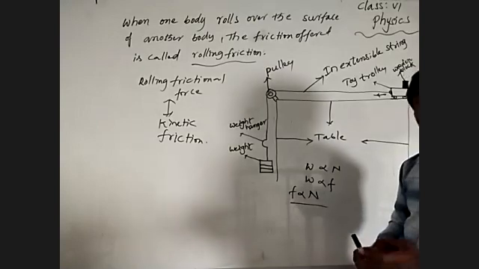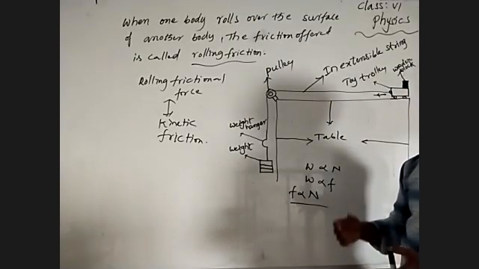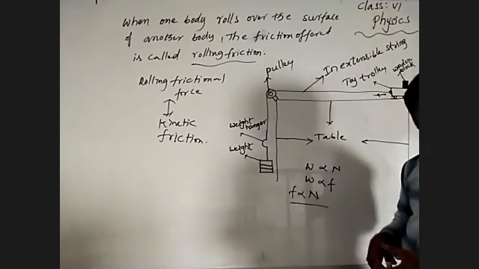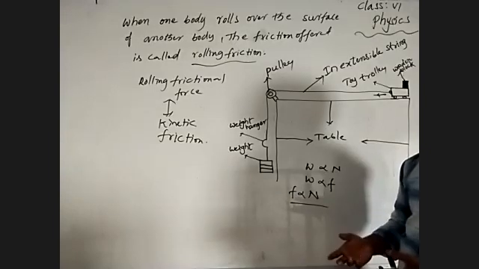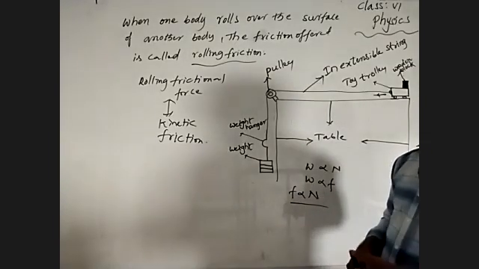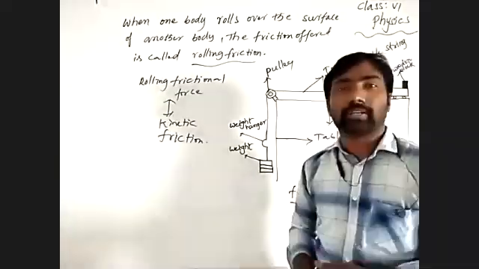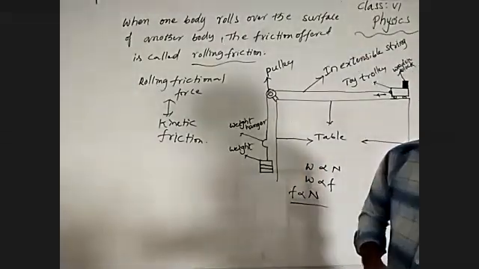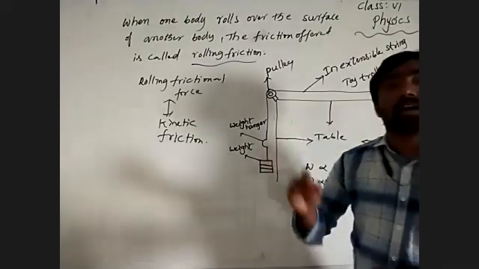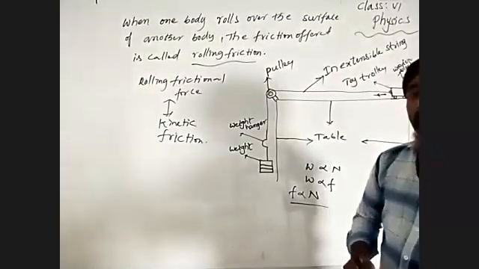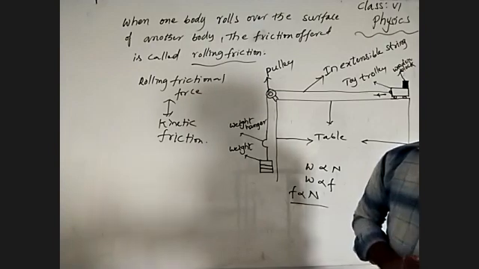A force comes into play between two surfaces of an object when a surface of an object is at rest with respect to another surface. An object at rest with respect to another object is for static frictional force.